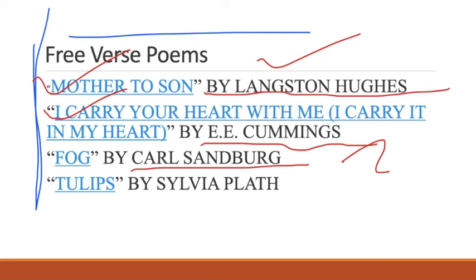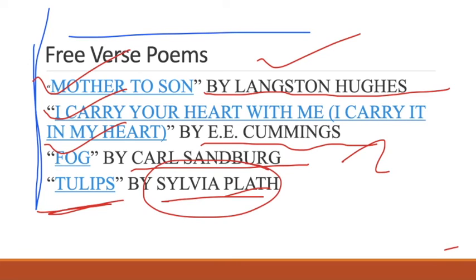Carl Sandburg. These are examples from American literature. We have Fog by Carl Sandburg, again a poem written in free verse. Tulips by Sylvia Plath. The name Sylvia Plath, I think you'll know, wife of Ted Hughes, one important modern poet. And Sylvia Plath is sometimes clubbed with Kamala Das, an Indian English poet also, as far as the confessional elements are concerned. This is out of the context, which I told you.